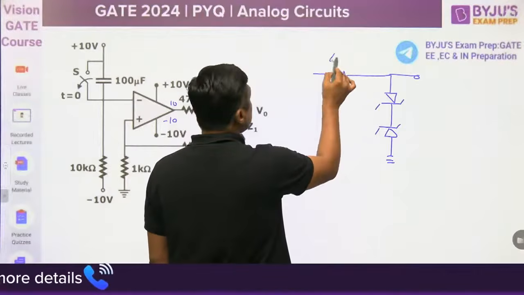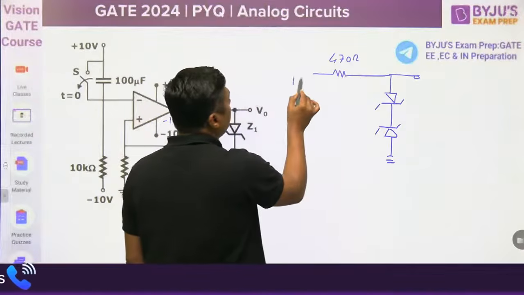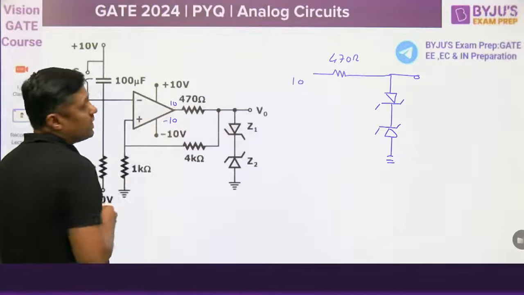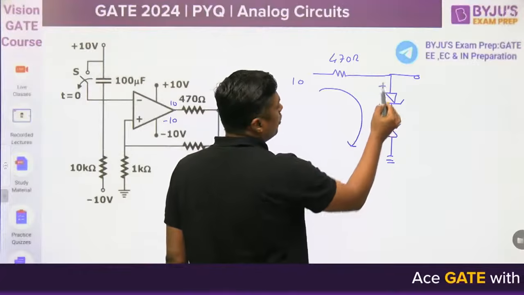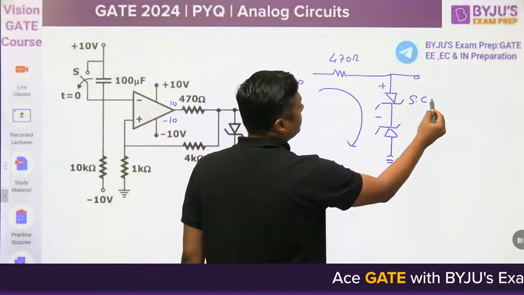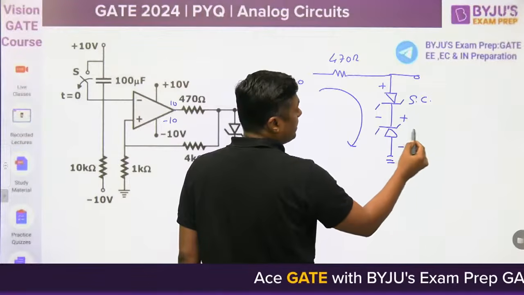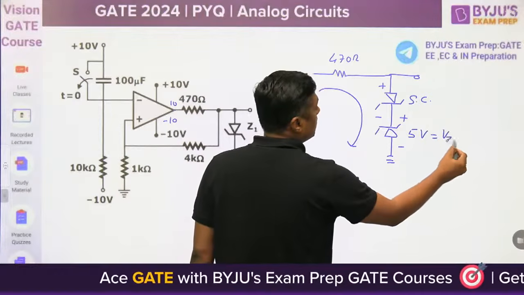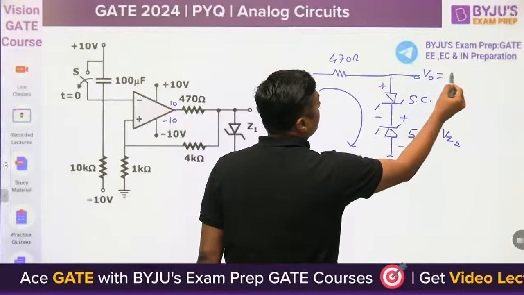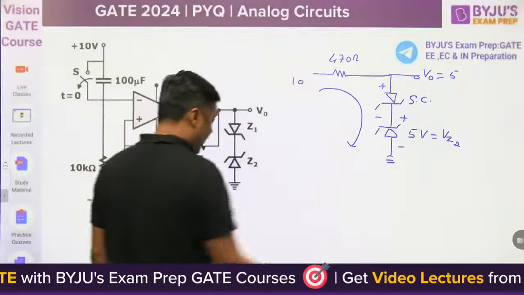If this is the 470 ohm, you are getting the plus 10 at this point. This is called plus Vset. Then this diode is forward bias, it will act as short circuit, and this diode is in breakdown region, voltage is fixed 5 volt. This is the VZ2, and therefore output is also 5 volt. The output is limited to 5 volt.